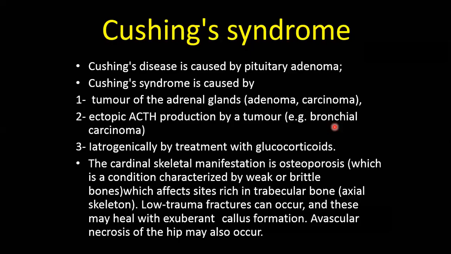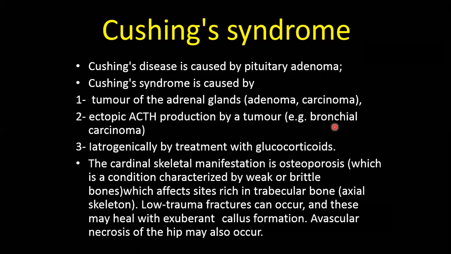Now, enough with the thyroid gland, and let's move to Cushing syndrome. You have Cushing disease and Cushing syndrome. The Cushing disease is caused by pituitary adenoma excreting ACTH, causing increased cortisol excretion into the blood. While in Cushing syndrome, the pituitary gland is normal. There is no pituitary adenoma.